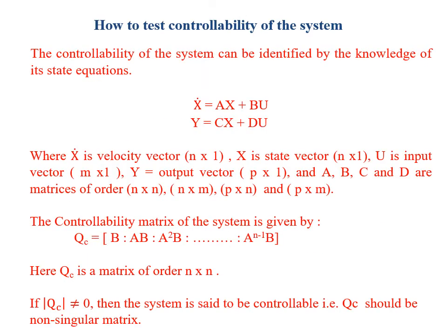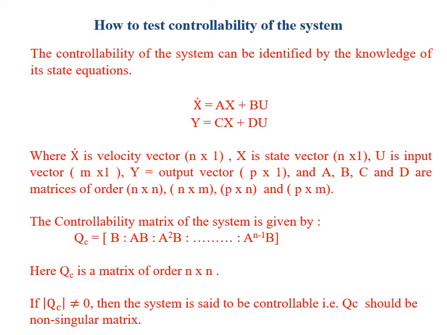Now, how to test whether a system is controllable or not? The controllability of the system can be identified by using the two state equations: x dot equals Ax plus Bu, y equals Cx plus Du. Here x dot is called the velocity vector and it is composed of the derivatives of the various state space variables like x1, x2.